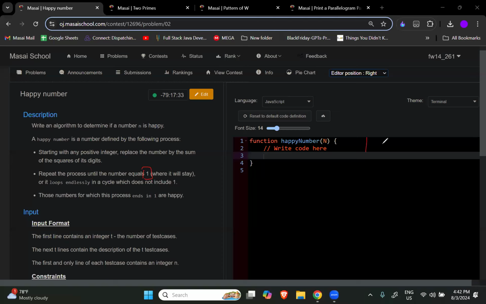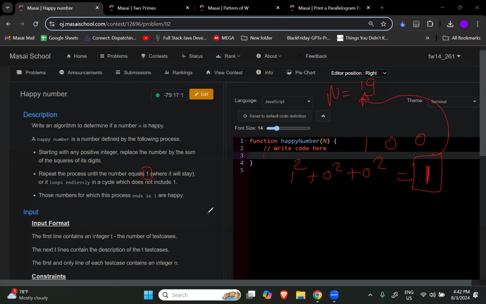Let's suppose we started from 19, kept squaring the digits, and at last we got 100. Then we will again square each digit: 1 square plus 0 square plus 0 square. The answer will be 1 itself. So we got 1 finally, and whenever you get 1, you can say this number is a happy number.